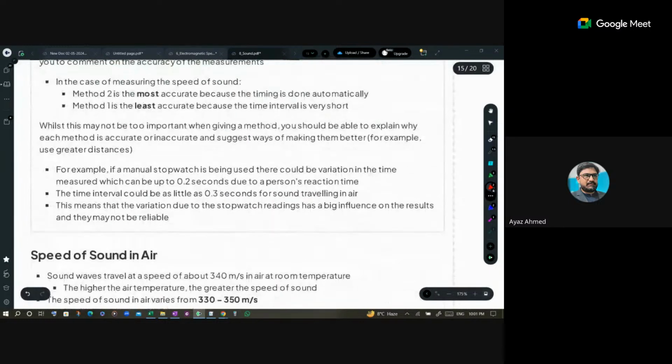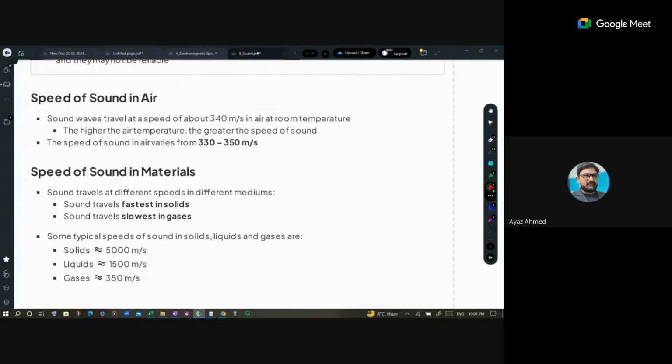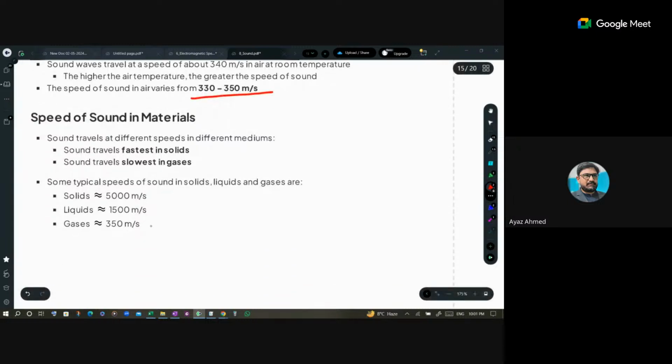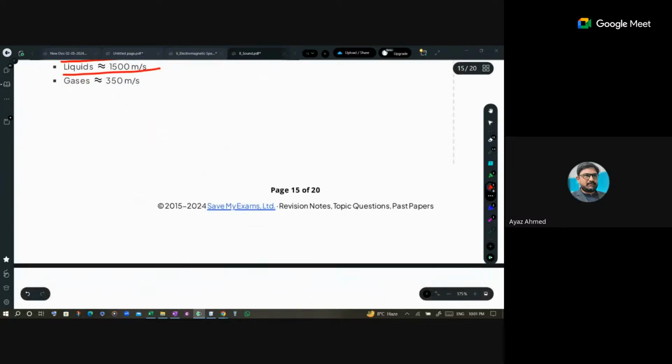An important thing is that the speed of the sound alters. Speed of the sound in air is 330 to 350 meter per second, but speed of the sound in liquid is almost 1500 meter per second, and speed in solid is almost 5000 meters per second. So speed of the sound is slowest in the gas and fastest in the solids. This is the fact you have to know.